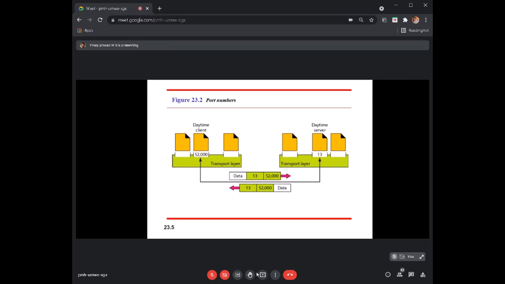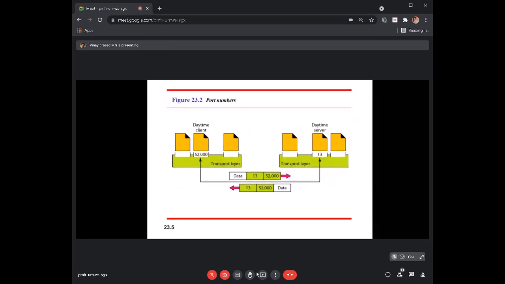Whereas when we define that process at a server side, it always lies in the well-known port number range. What the random, dynamic range is and what I mean by well-known port, we will discuss next. We categorize these addresses into three different ranges: well-known port numbers, registered, and unregistered or dynamic.